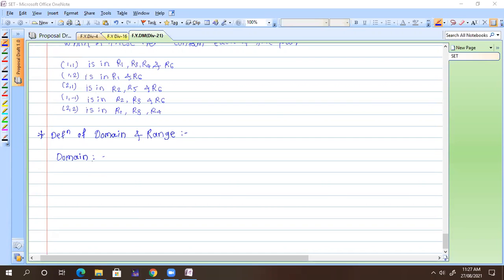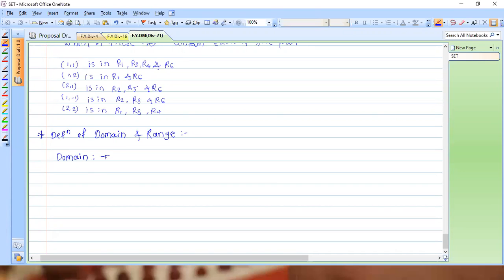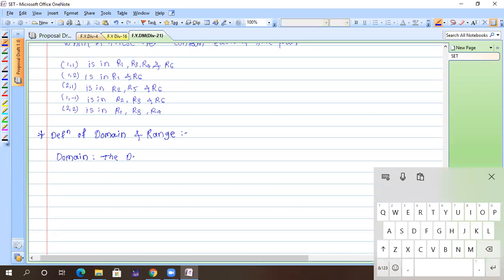That's quite simple, so just write down the definition. Everyone please write down with me. Someone already gave me the definition of domain in terms of function, so we will see that in upcoming lectures, but right now we are talking in terms of relation.